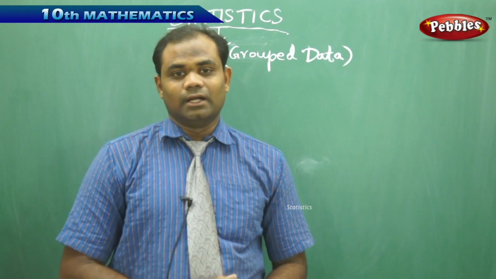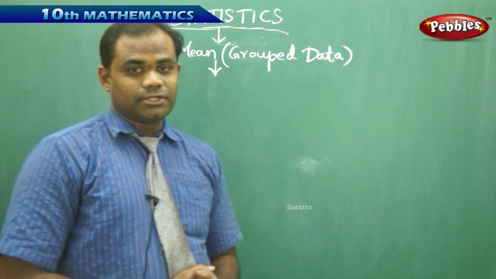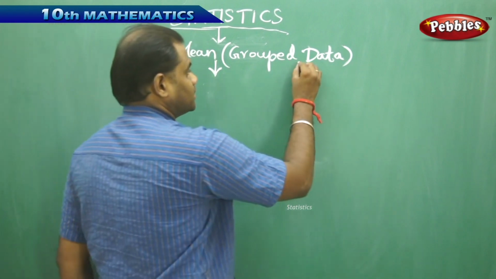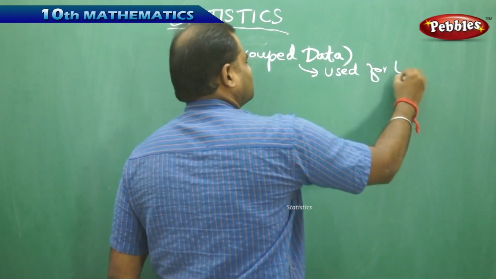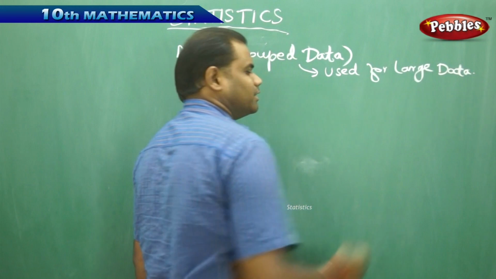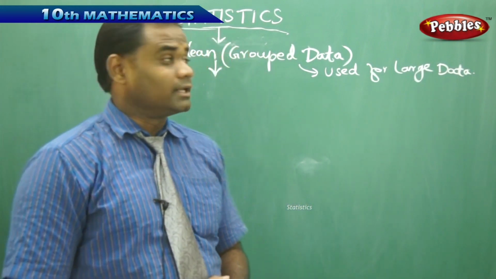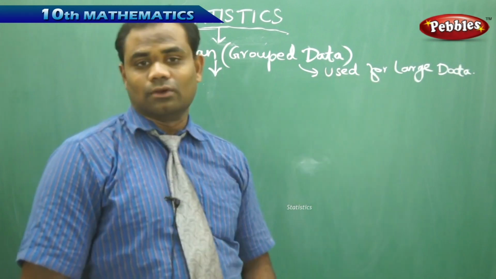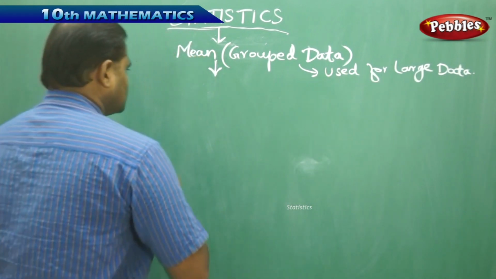So grouping the data restricts the whole or the large data. Grouped data is generally used for larger data, when the data is very large, like 1,000, 200, 500 in number. So for the previous problem, let's try to convert it into grouped data.